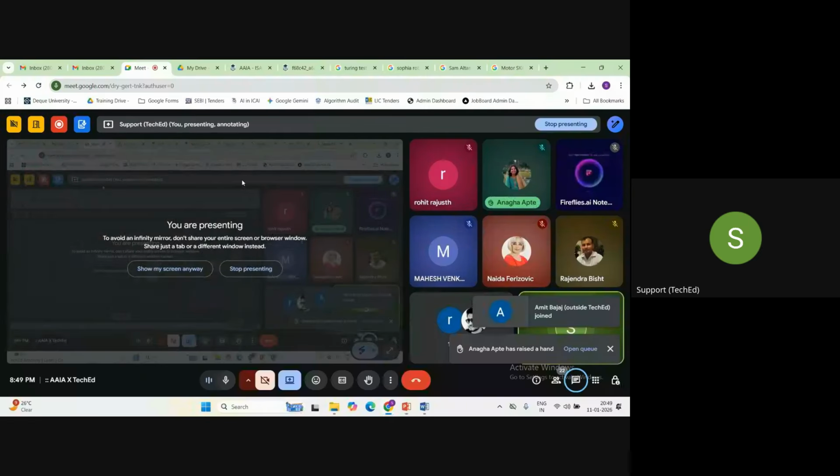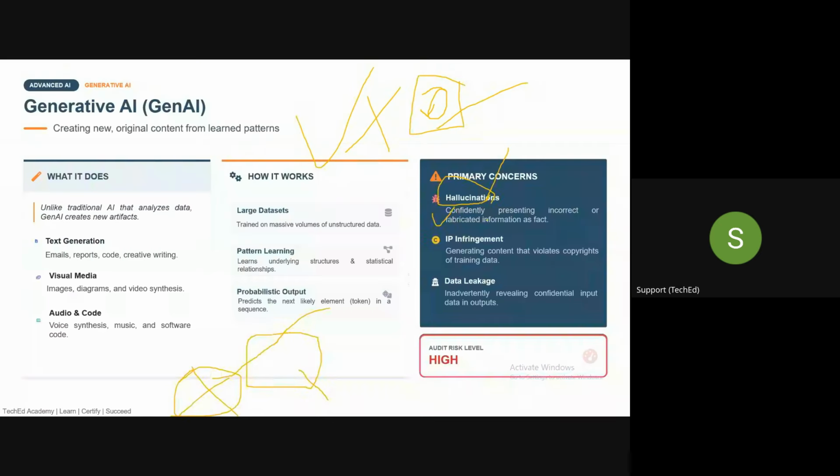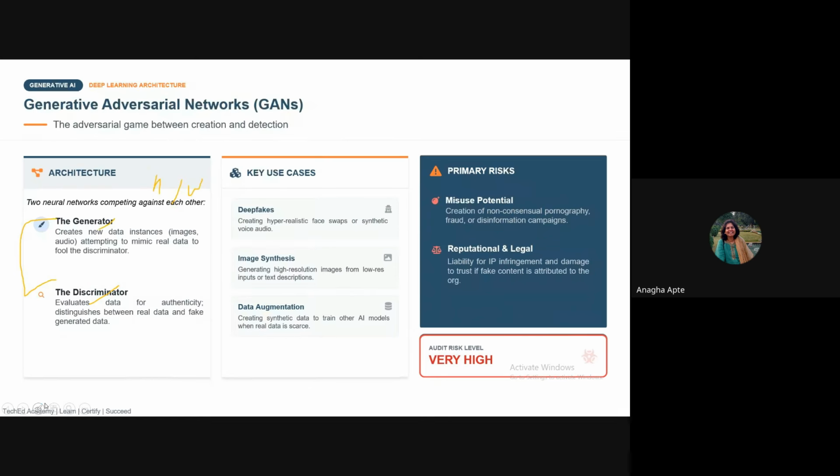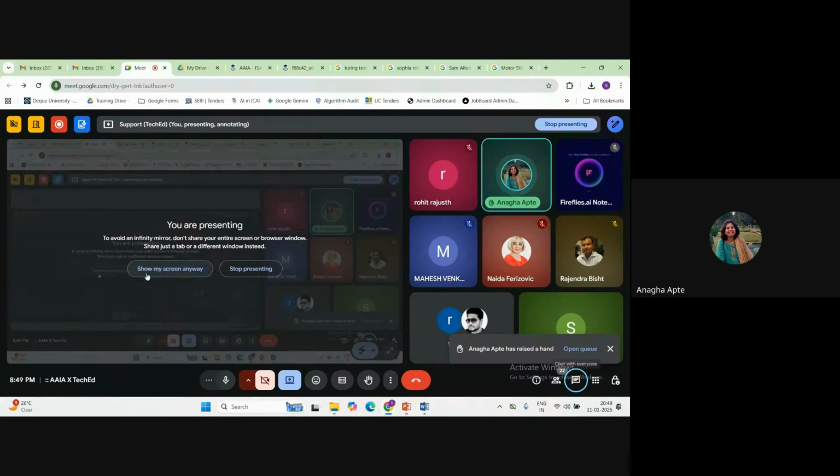Now Gen AI, yeah, somebody has raised a hand. Please tell me. Actually, earlier we discussed there are two parts, the discriminative one and the one module which is creating. If these two modules are kind of countering each other to produce the best thing, how does this hallucination happen?